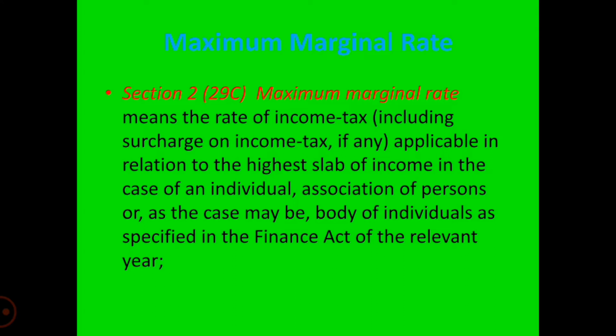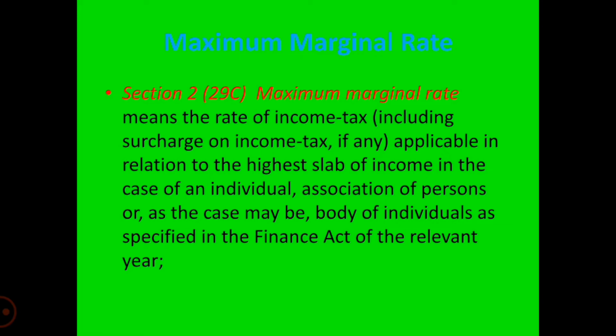Thus, in the assessment year 2022-23, the maximum marginal tax rate is 30.9 percent, and if the rate is applied, then the share of profits of the members is exempted from the tax. The maximum marginal rate of tax for the assessment year shall be the maximum marginal rate of tax as an individual taxpayer has to pay. For the assessment year 2021-22, for an individual taxpayer it is 42.744 percentage, which includes the basic rate of tax of 30 percentage plus surcharge plus education cess.